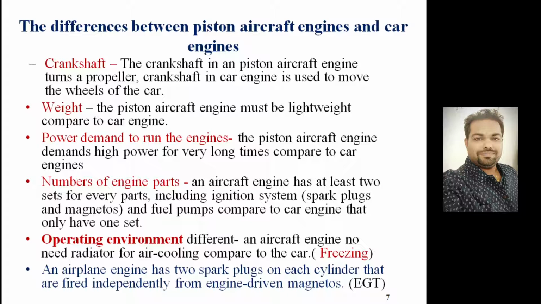So the engine is set to a fuel-rich condition, and when it is flying at high altitude, where the air is not that dense, it has to be set to the lean side. Lean means more air compared to fuel.